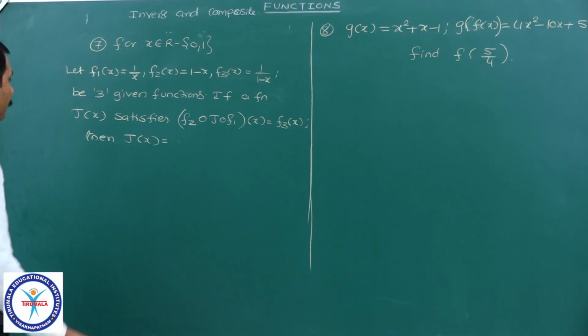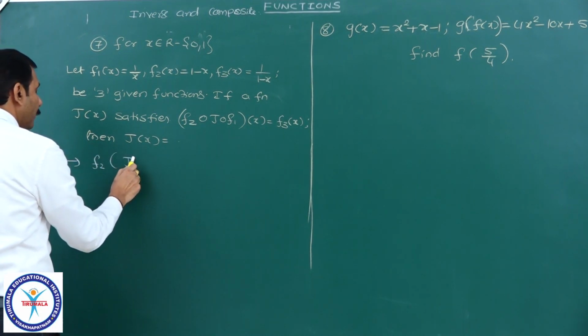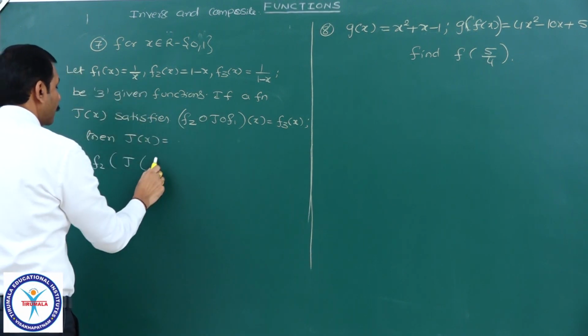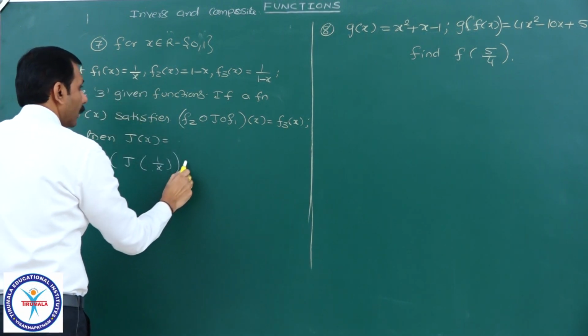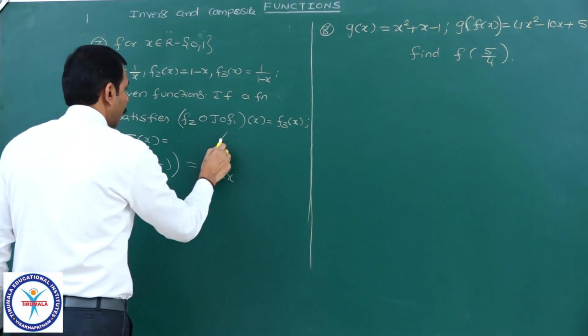Yes, observe this. f2 of j of f1 of x. What is f1 of x? 1 by x. This is equal to f3 of x, which is 1 by 1 minus x. Straight away I have written.